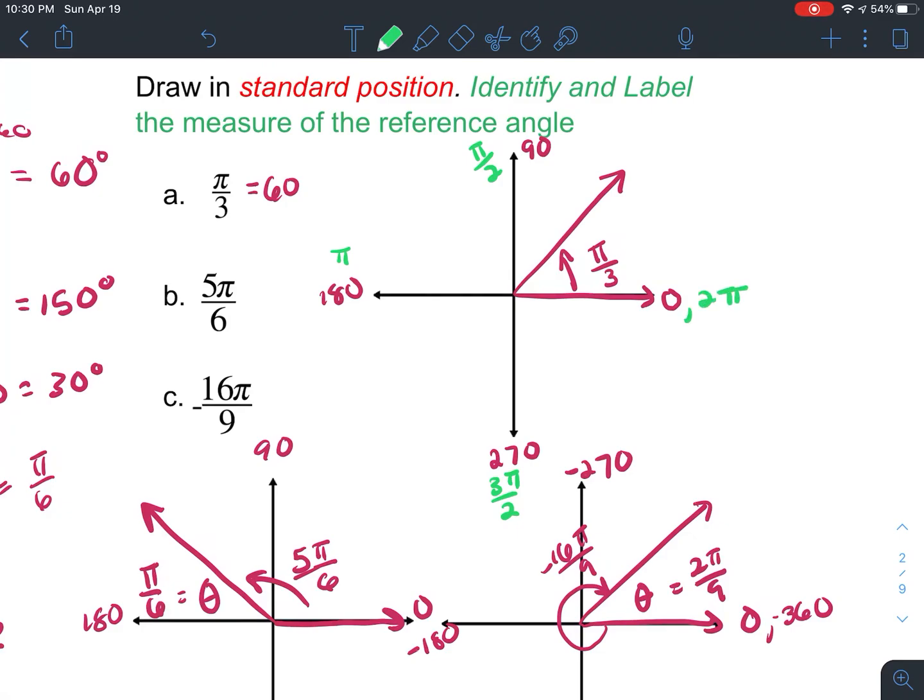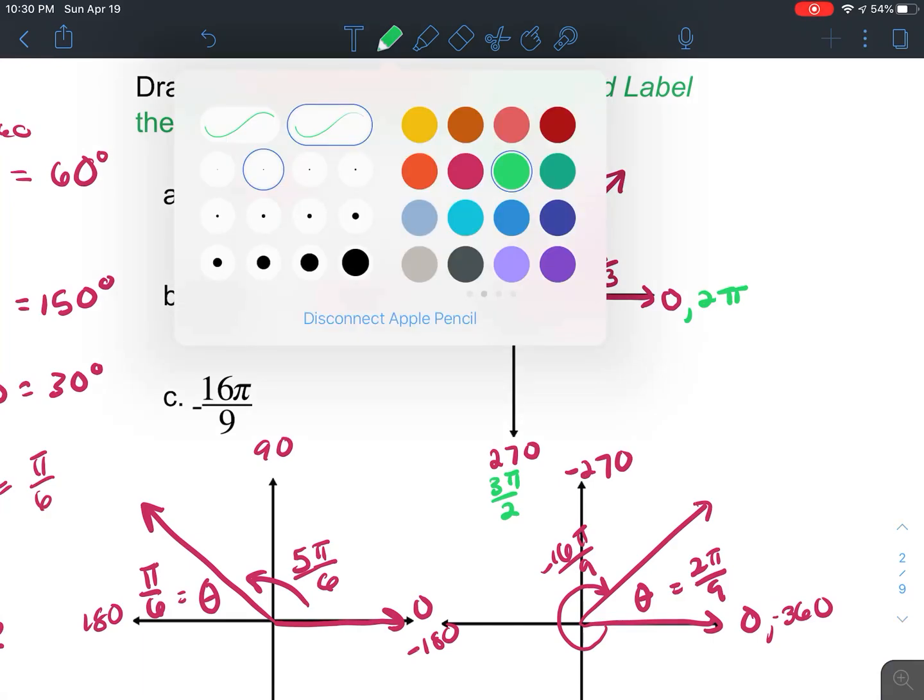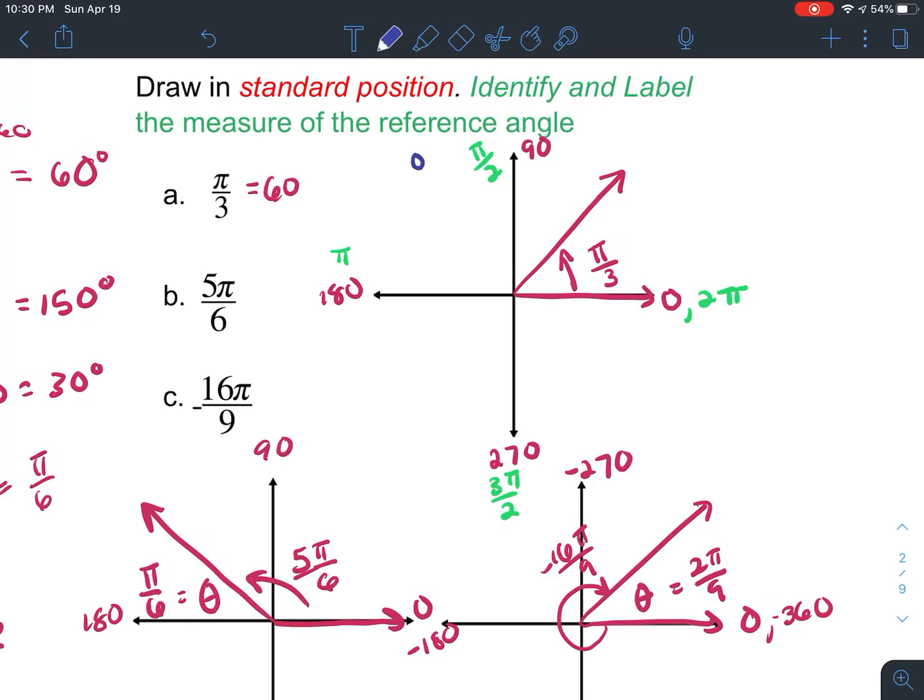So now if we're looking at these, we can also plot by looking at the coefficients, right? If we look at the coefficients, maybe not so much in their fraction form, but instead of pi over 2 as 0.5 pi, 1 pi, and 1.5 pi, if we look at the coefficients of the angles we're trying to measure, in this case 0.33 pi, we know that 0.33 is going to fall somewhere between 0 and 0.5 in quadrant 1.